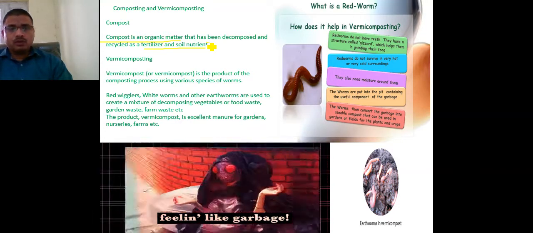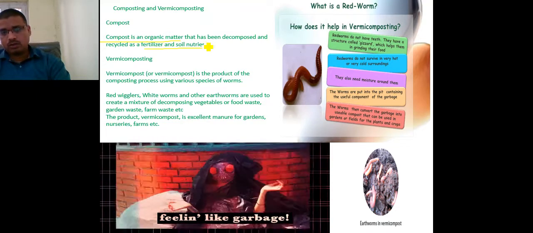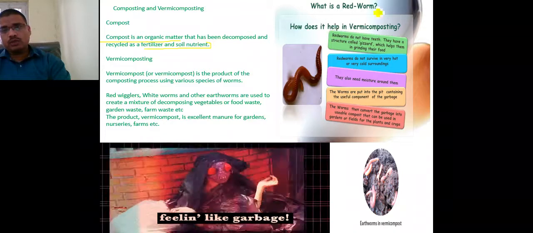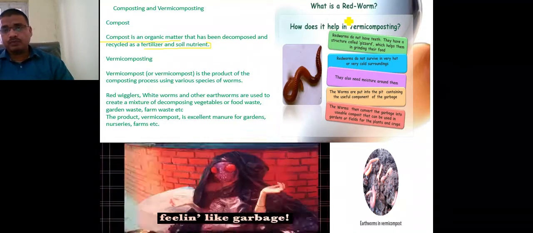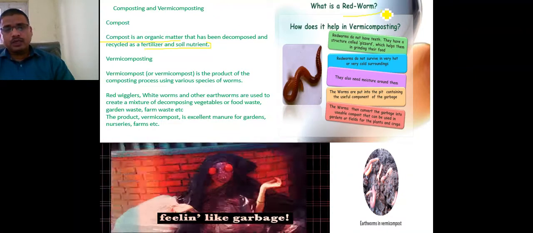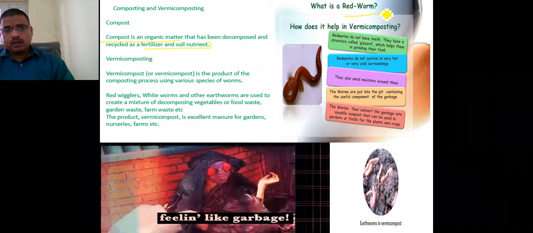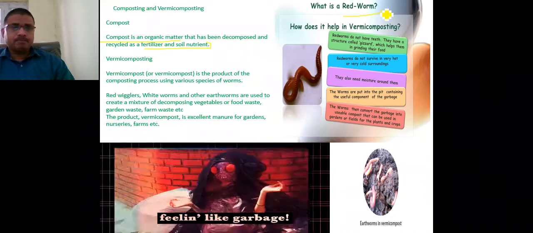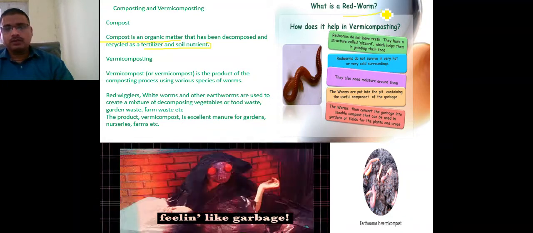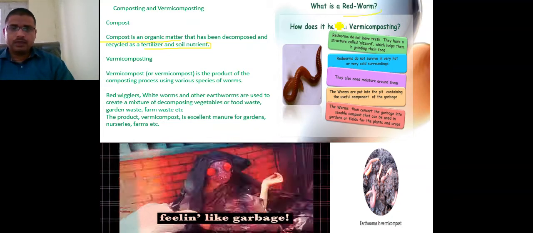Now how can composting be done? By the use of some organisms like the red worm. The red worm does the composting process and, in a minimum time, converts organic matter into compost.